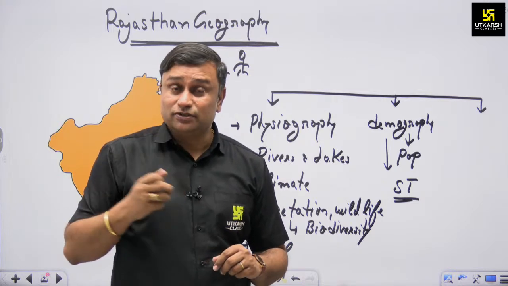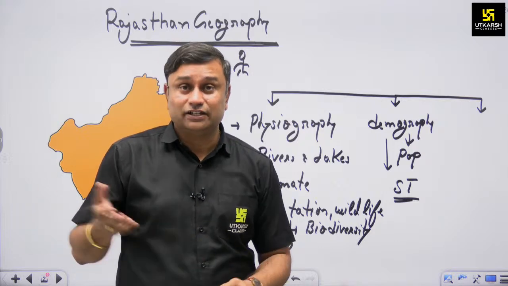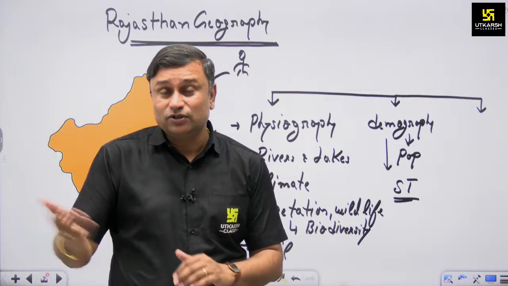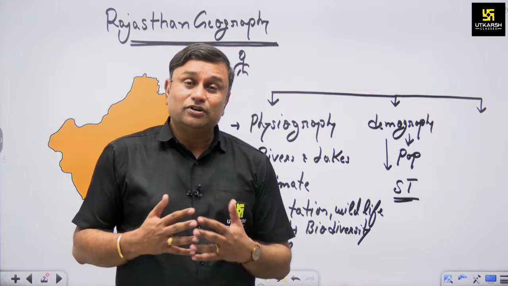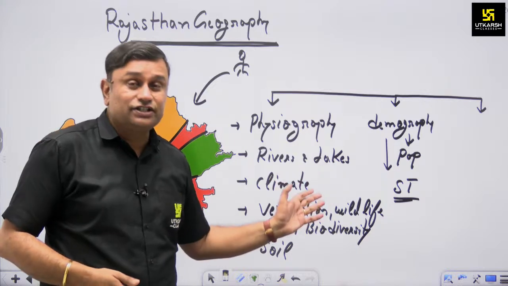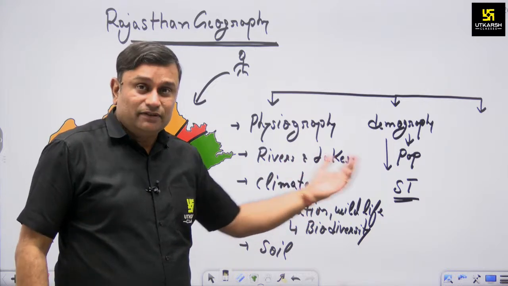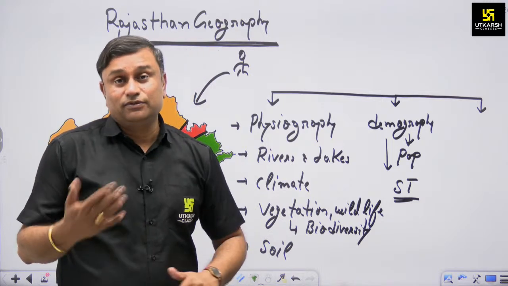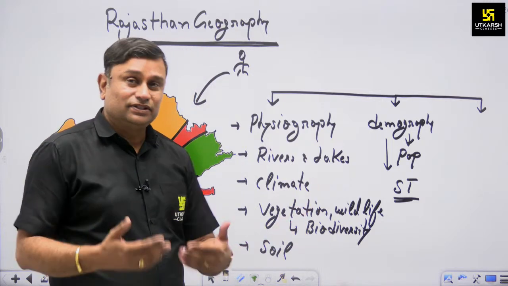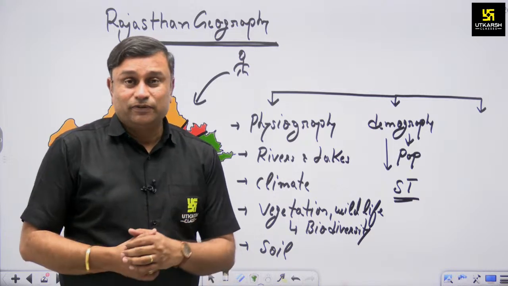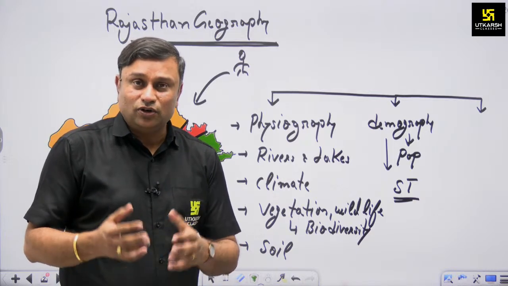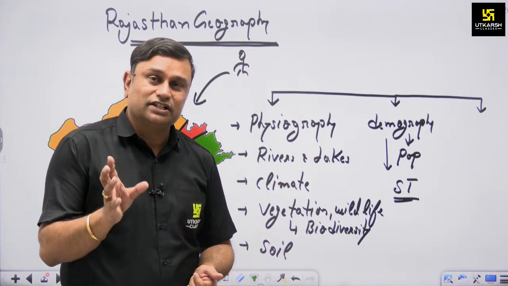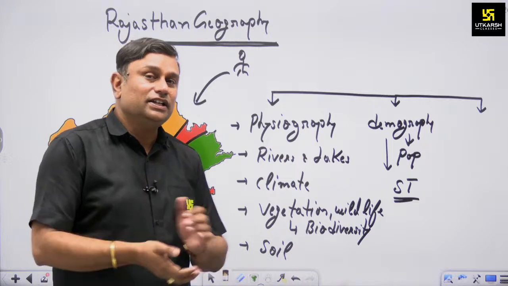The second aspect is natural resources like water, in the form of rivers, lakes and traditional water bodies. We also have to know the climatic conditions, vegetation, wildlife and rich biodiversity of our state, and the soil profile available in the state. All these describe the naturally endowed section of our state.